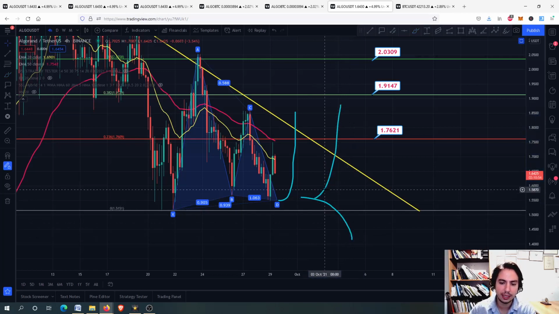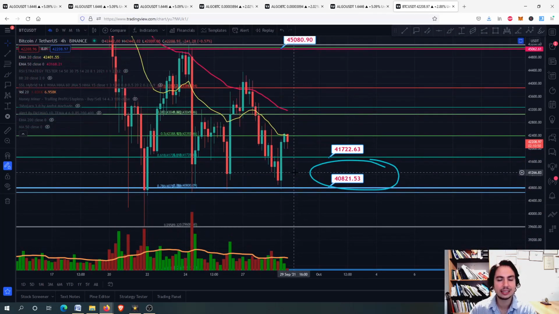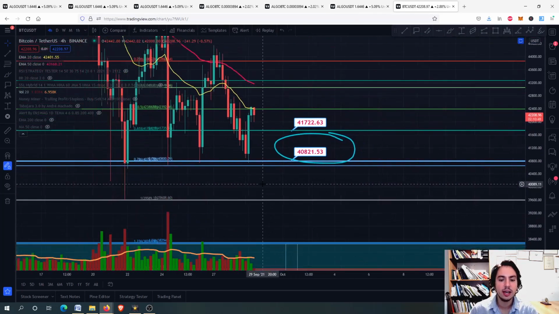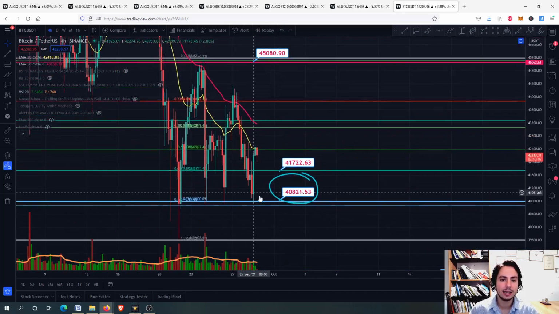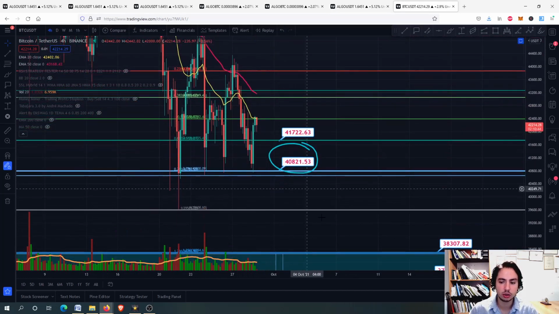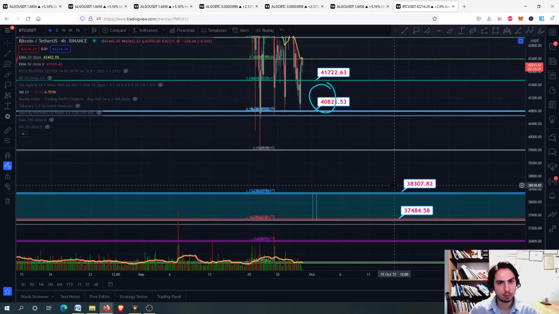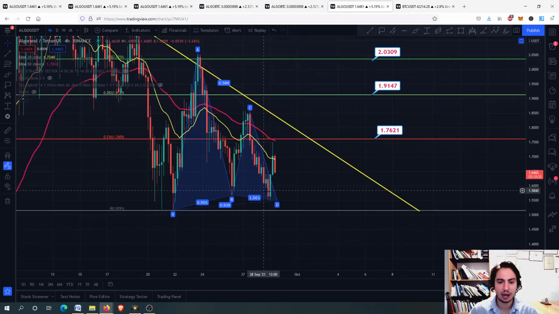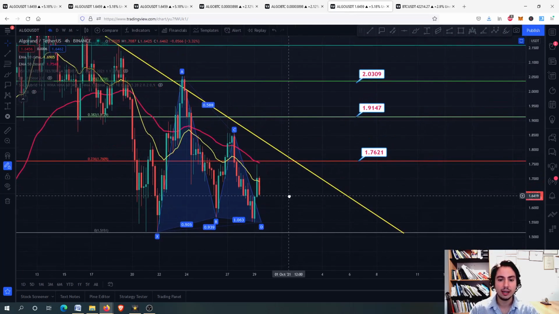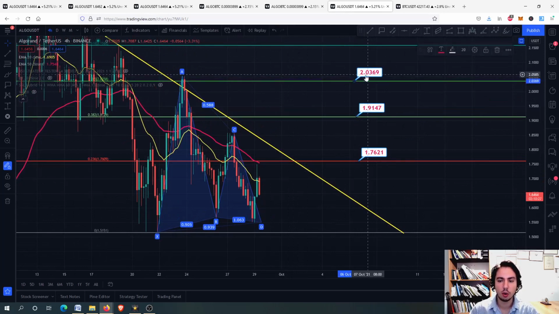Okay, this will mean that if we lose the support area, Bitcoin will go to 37,000, 38,000 Tether USD before making a swing high. Okay, if Bitcoin goes down to 37, 38,000 Tether USD, our price targets we have for Bitcoin actually, then we will be going down for Algorand as well. Next price targets, in case we go upwards, 1.76, 1.92, 2.03, around there for Algorand.